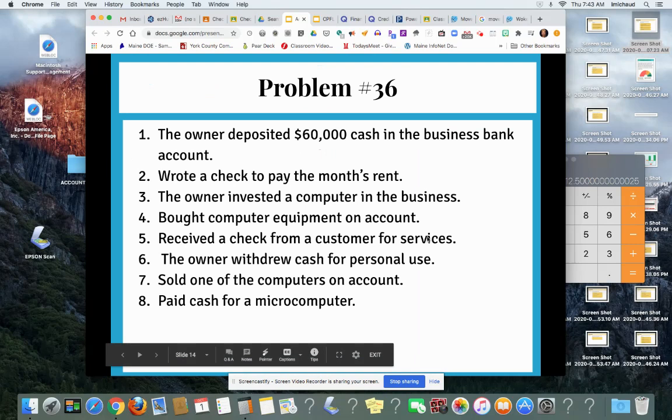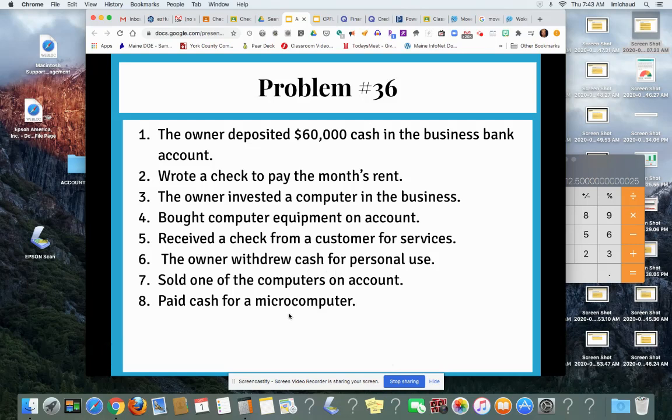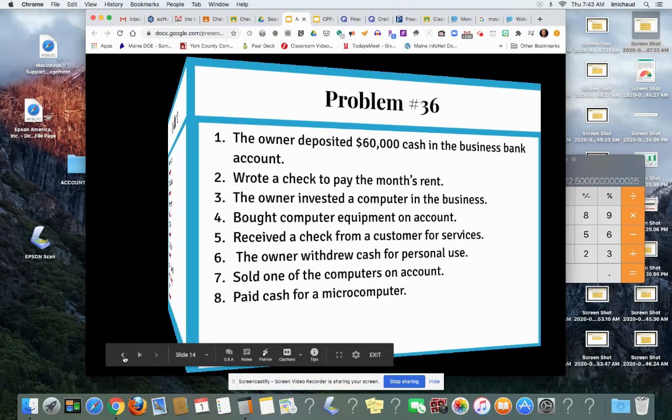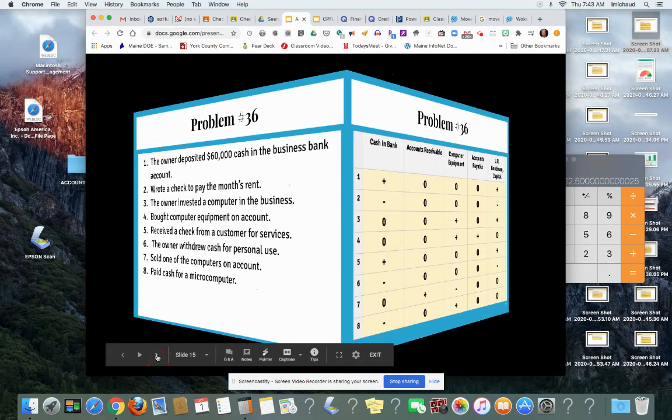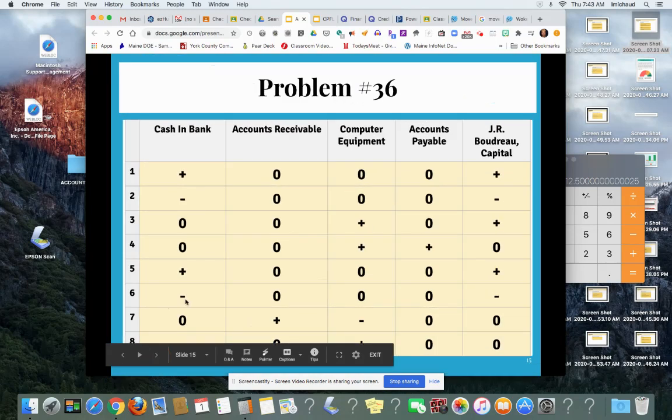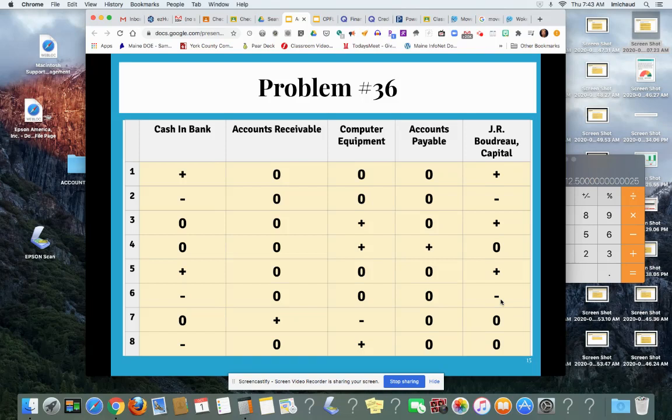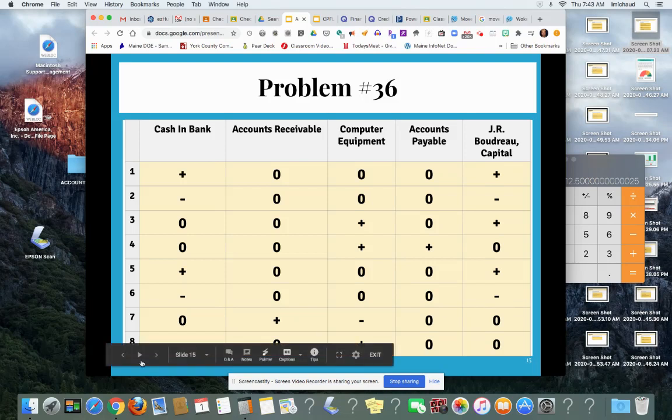Here we go. So remember, it's increased because it's a revenue account. Number 6, the owner withdrew cash for personal use. So the business has less cash than it did before. So cash in bank is decreased, but we also have to decrease the capital account for J.R. Boudreau for the same amount because it is a withdrawal.